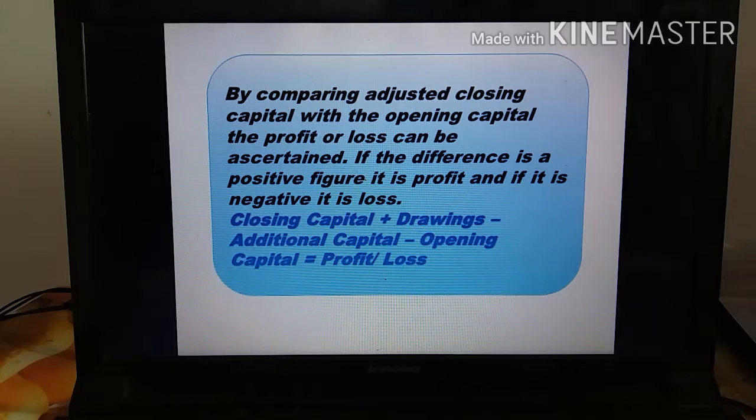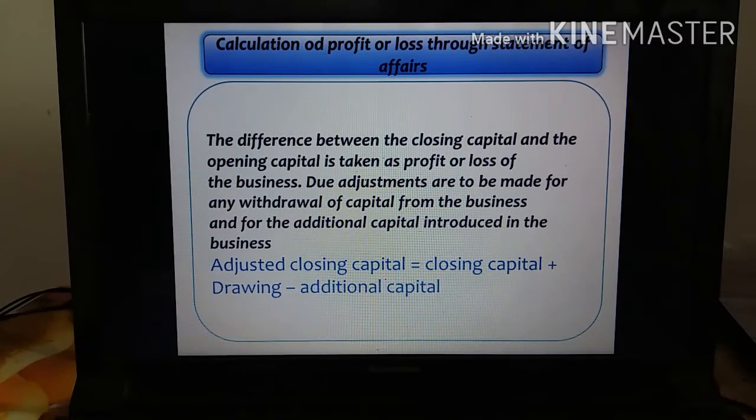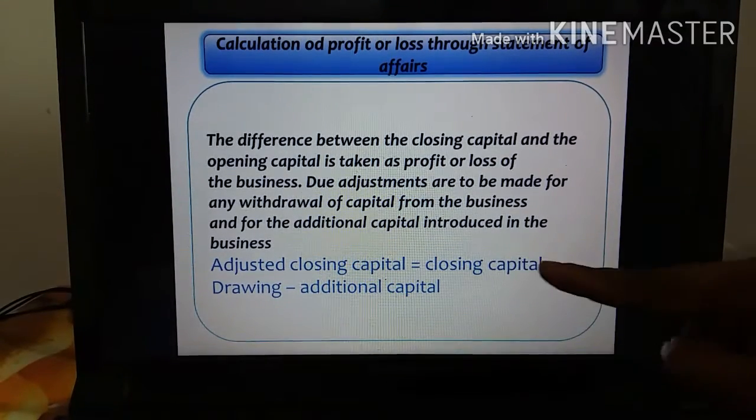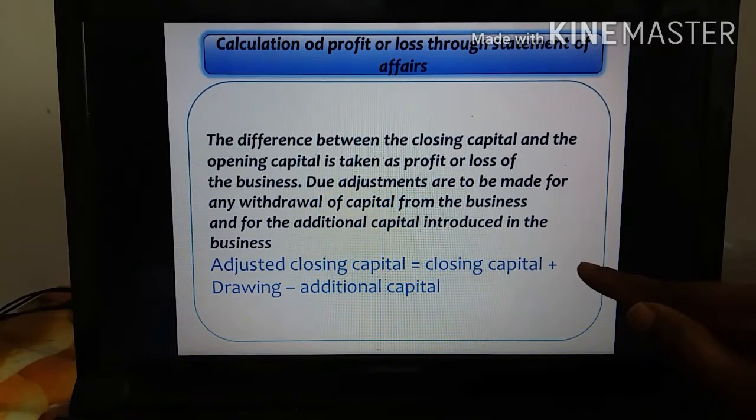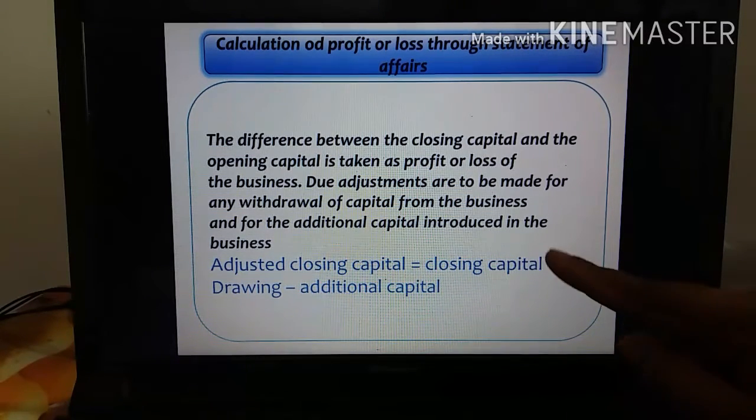If the difference is a positive figure, it is a profit. If it is a negative figure, it is a loss. We compare the closing capital and opening capital, and in between we make some adjustments. Adjusted closing capital equals closing capital plus drawings minus additional capital. In this adjusted closing capital, we subtract the opening capital.